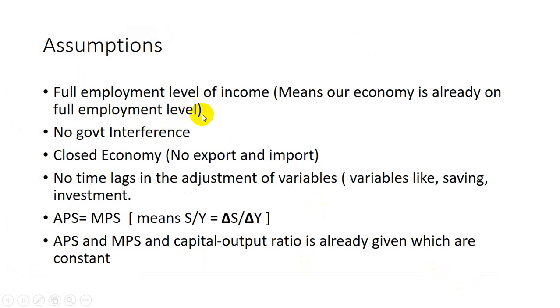First assumption, full employment level of income. According to them, there is a full employment level of income in the economy, which means that the economy is already at full employment. Second, no government interference, which means there are free enterprises. There is no role of government. This is the second assumption of the Harrod model.